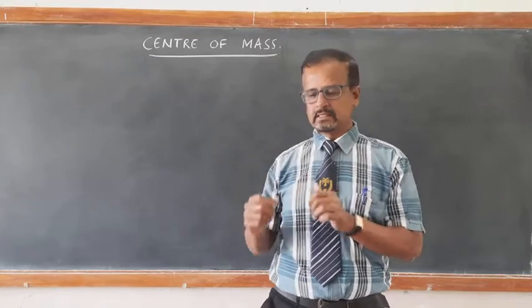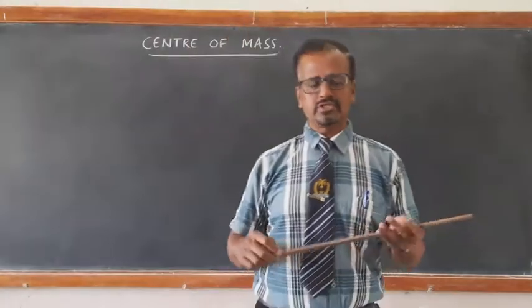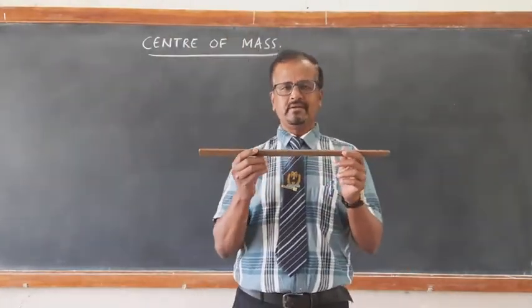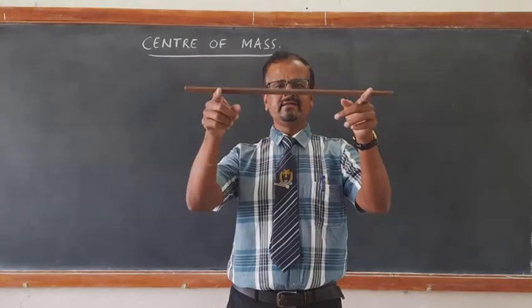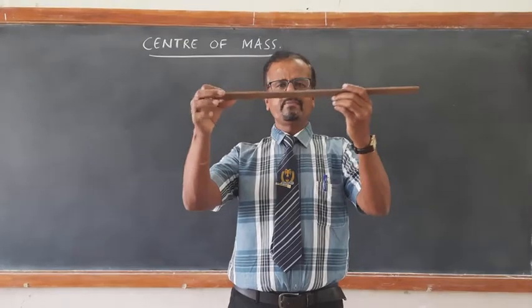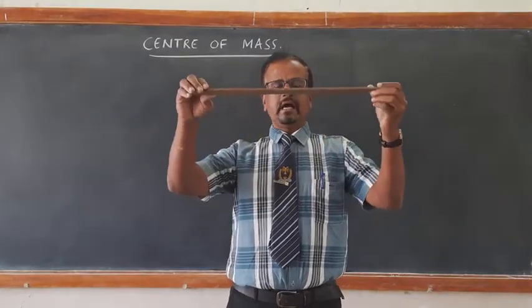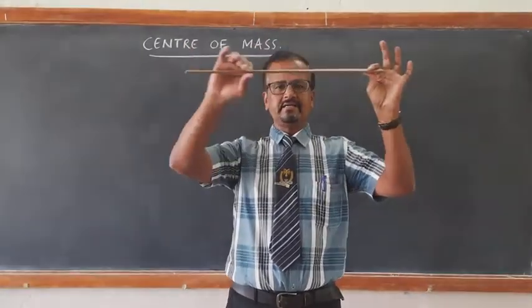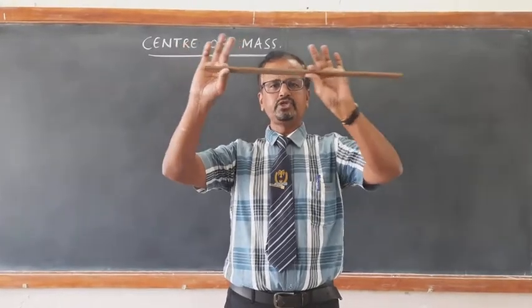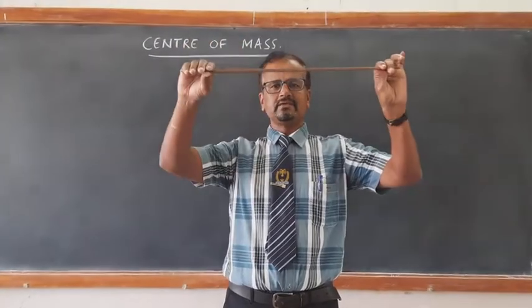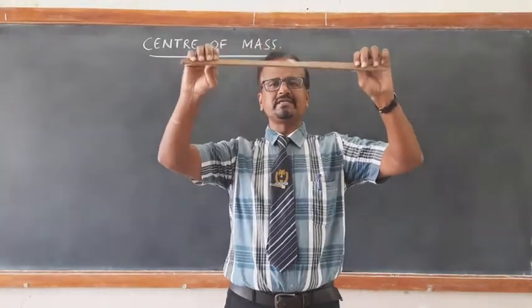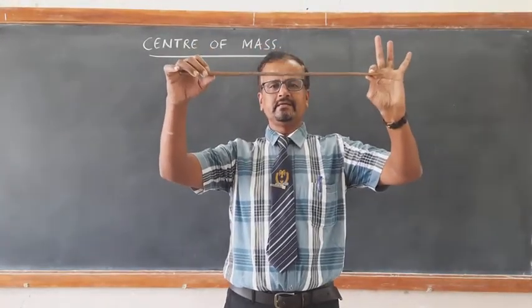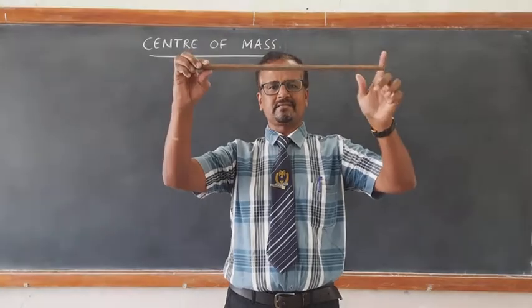it's mathematics. I will demonstrate one simple thing with this scale. I think all of you can see this. This is a scale, so this is a linear body, right? And the mass of this scale is uniformly distributed, which means its density is uniform throughout its length. This is a half meter scale. Now what is the meaning of center of mass?